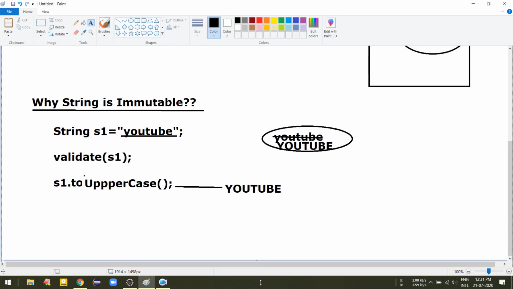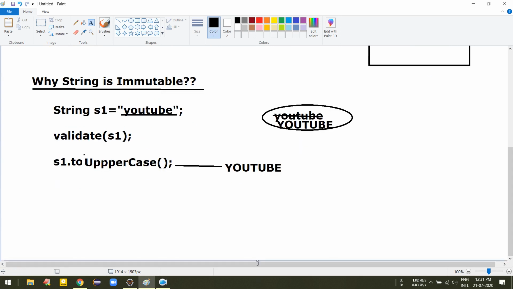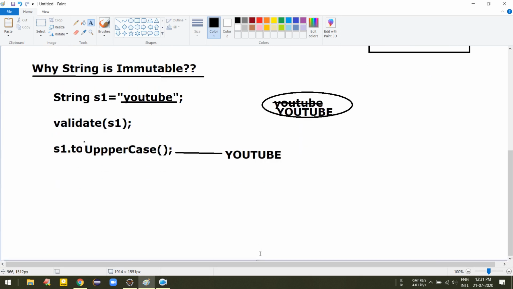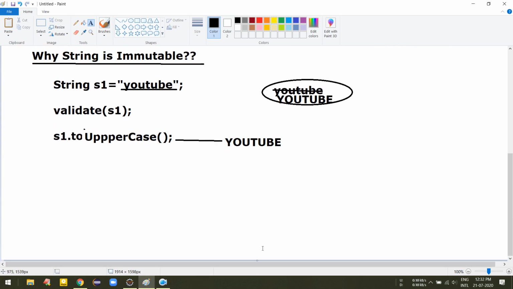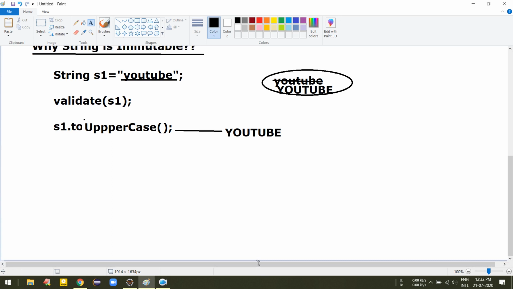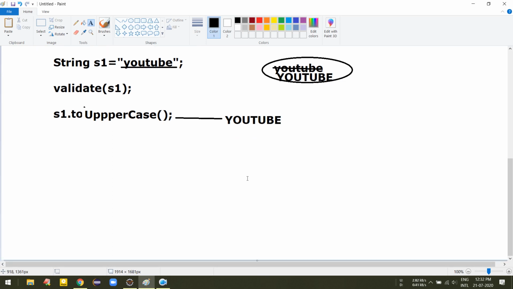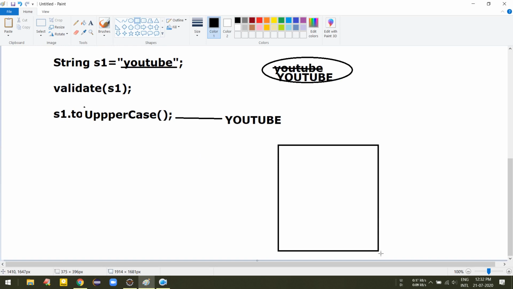The actual problem happens in the collections, and of course we are going to discuss collections also. If you focus on a hash table object, here the string is used as a key and the value is some object type.